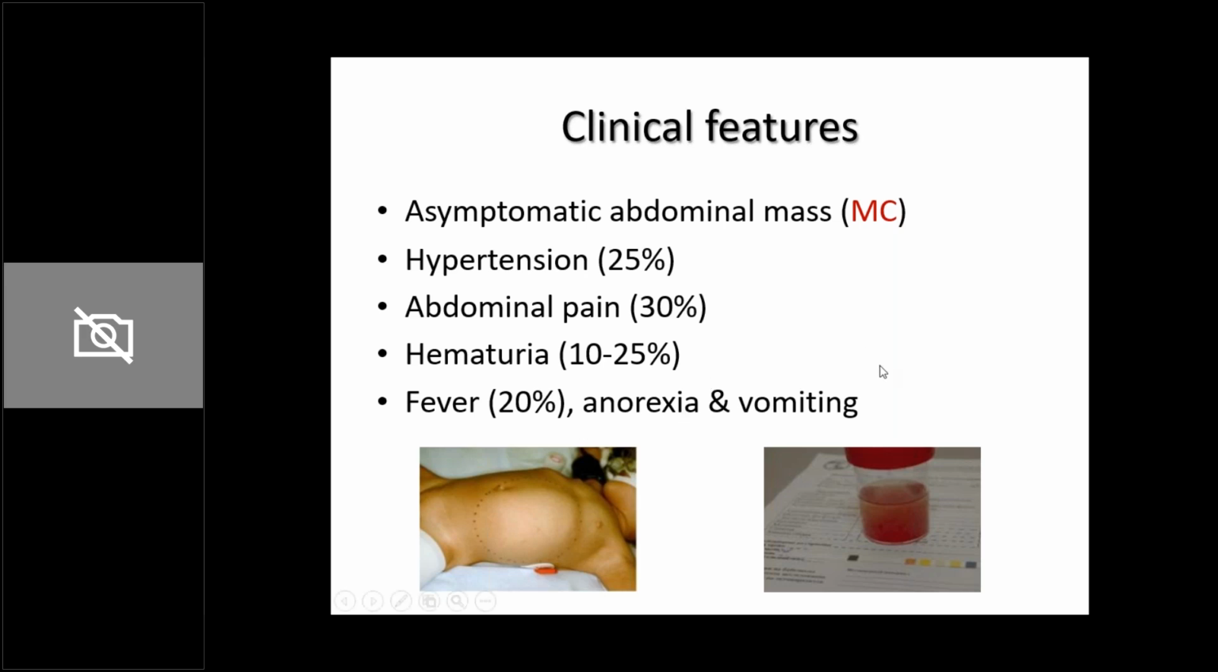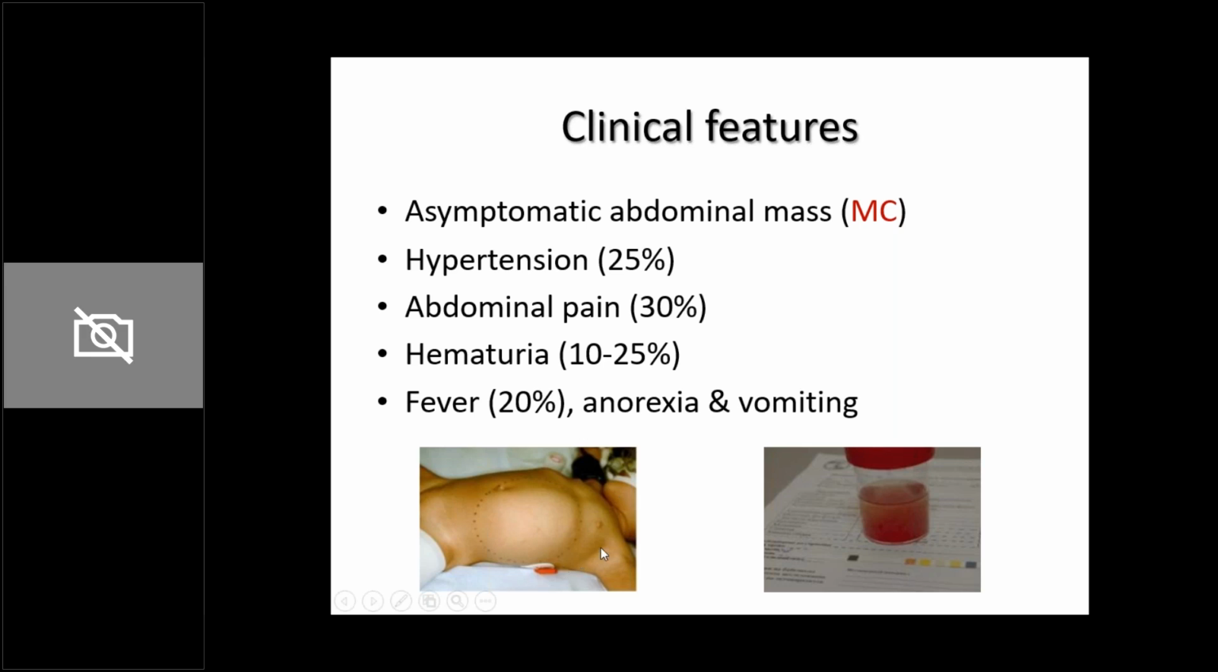Then you have clinical features. Asymptomatic abdominal mass can be present. This is the most common presentation of Wilms tumor. They just have an asymptomatic mass.